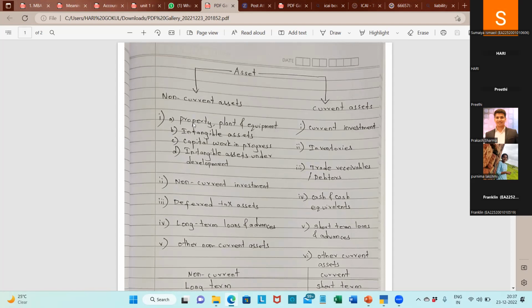If it is completed, it will come under classification A. If the intangible asset is also completed, we have developed it, it will move on to classification B. So if it's not completed, it will come under classifications C and D. If you purchase, A and B will apply. If you are a manufacturer constructing those things, it will come under C and D. Okay.